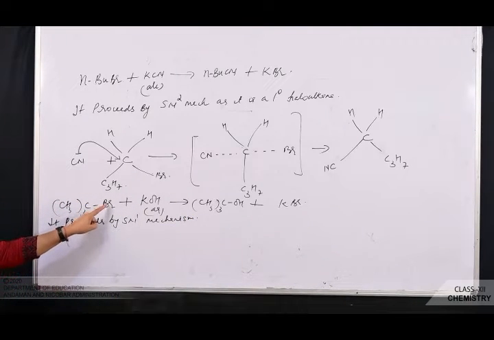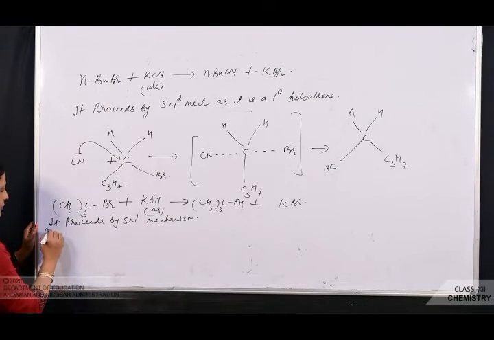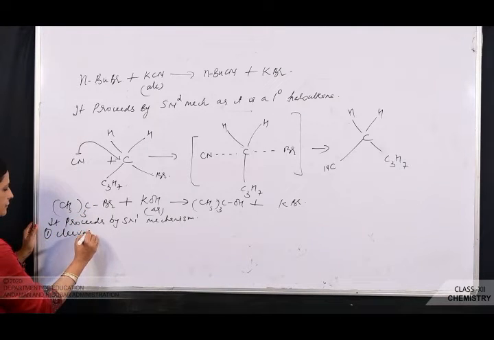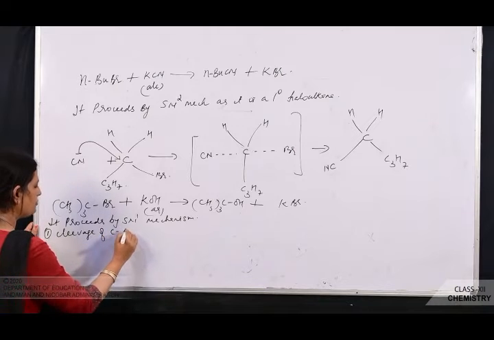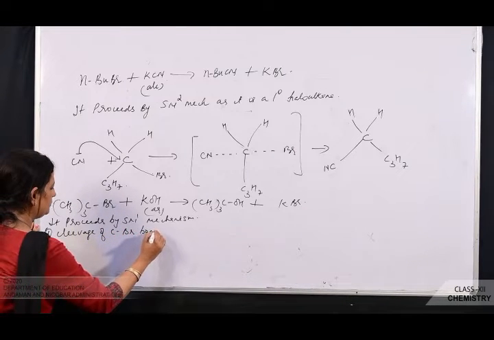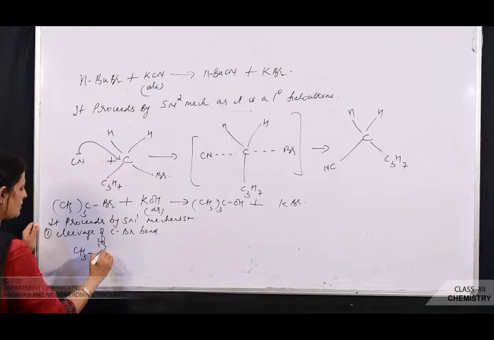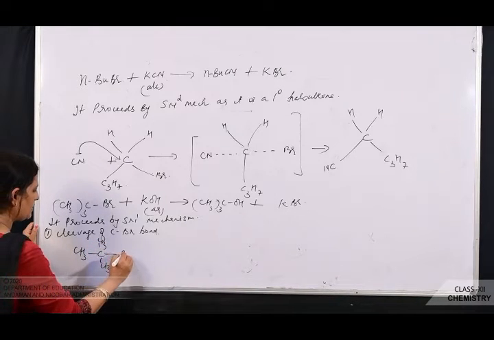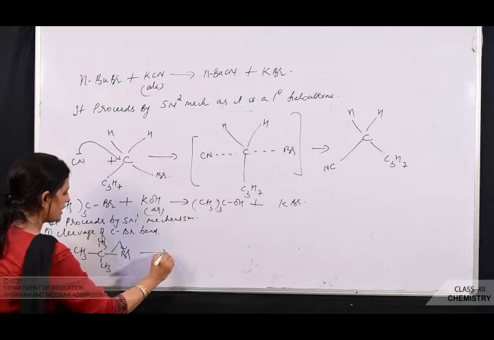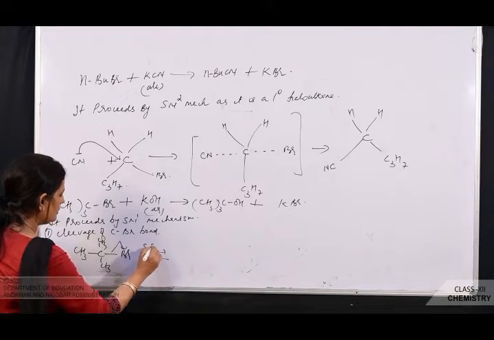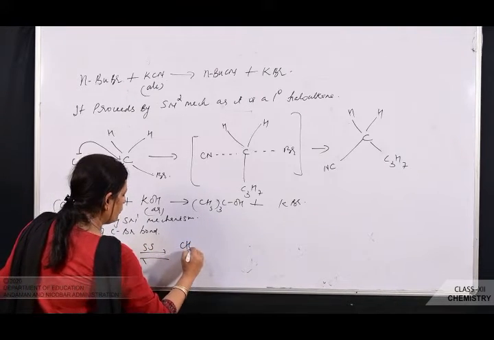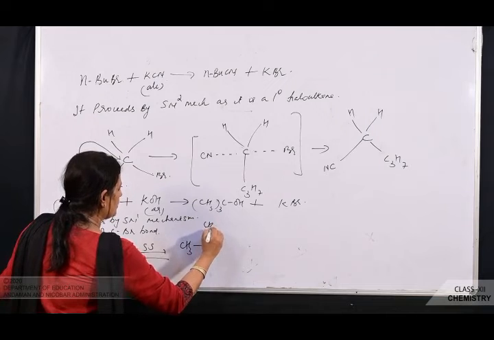Cleavage of carbon halogen bond. So here it's cleavage of what? Carbon bromine bond. So you are going to write cleavage of carbon bromine bond. So we'll get what? CH3, CH3, CH3, Br. And you know it's what type of step? It's a slow step. So it results in the formation of what? The carbocation.